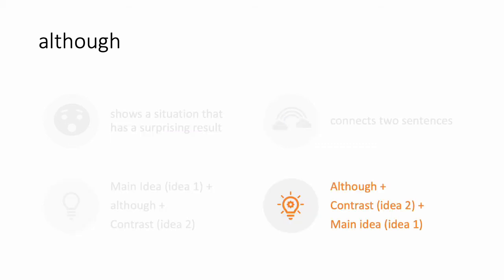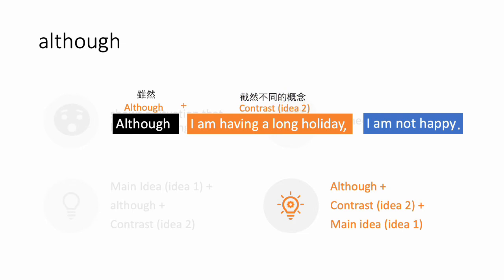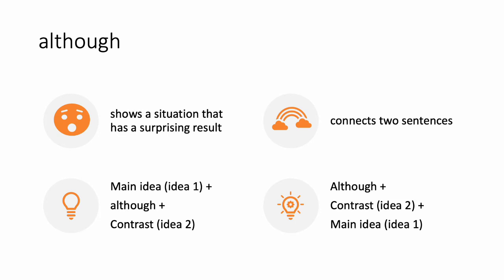Well, there is another form of how to write although sentences. So we can put although at the front, and then the contrast idea. And at the end, you can put your main idea, the main thing you want to talk about. It becomes, although I'm having a long holiday, I'm not happy. So these are the features of writing although sentences. It shows a situation that has a surprising result. That's the opposite of how you should feel or how it should happen.